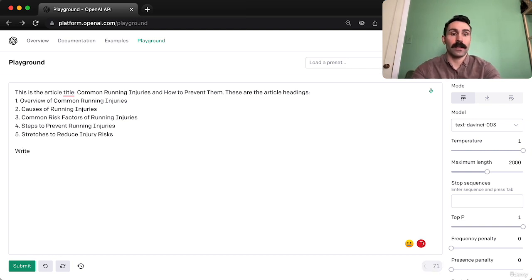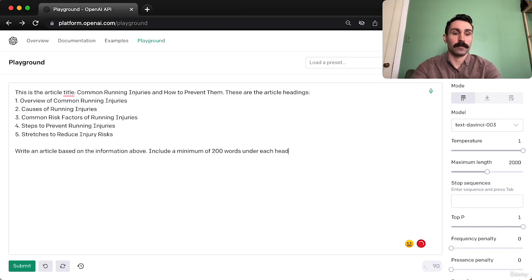So let's command ChatGPT to write an article based on the information above. Include a minimum of 200 words under each heading. Now let's give it some voice and tone information.